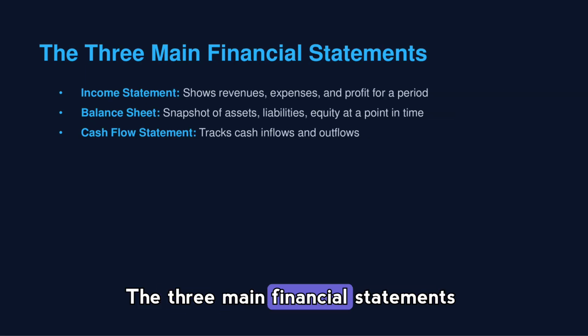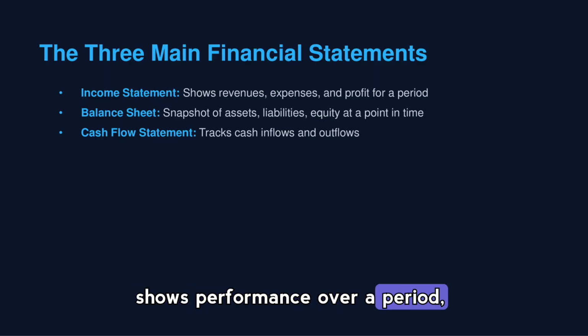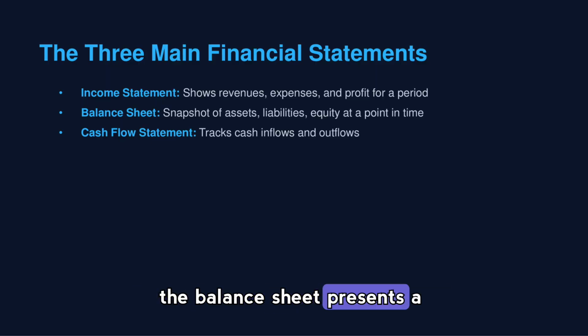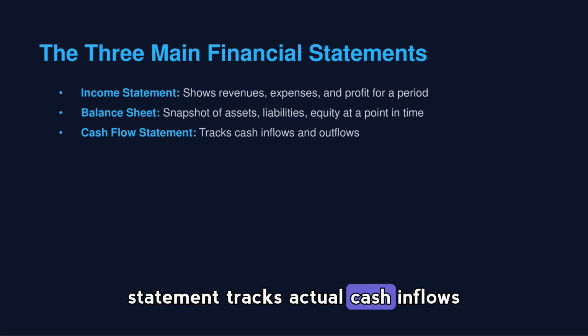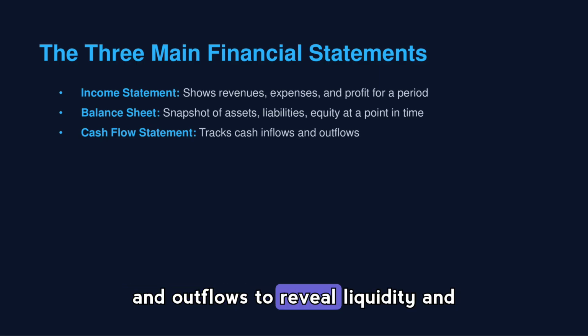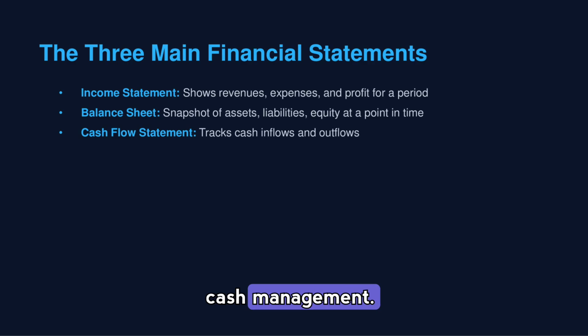The three main financial statements give a complete picture when used together. The income statement shows performance over a period. The balance sheet presents a snapshot of financial position at a point in time, and the cash flow statement tracks actual cash inflows and outflows to reveal liquidity and cash management.